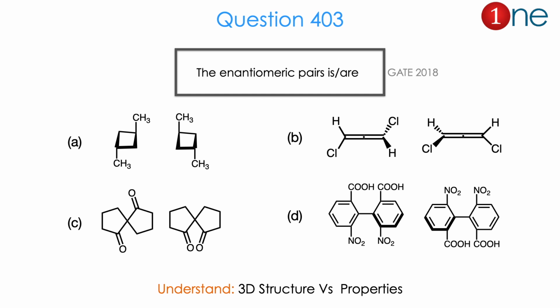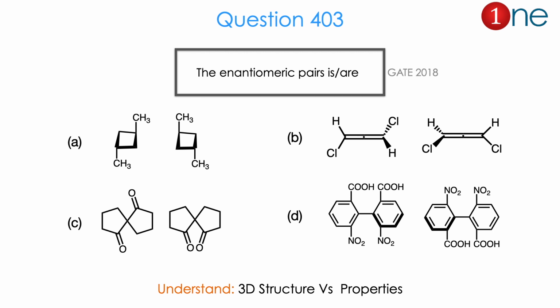Then let us look at the next question. They ask you to find the enantiomeric pair among these. Compound A is cyclobutane attached with a methyl group and it has 2 isomers, and B is an allene compound with chlorine, and C is a styrene compound with ketone, and D is a biphenyl compound with acid and nitro groups. So you have to find the enantiomeric pair among these.